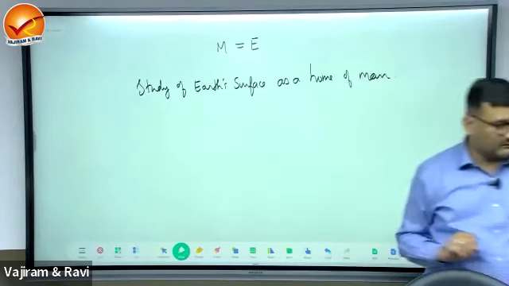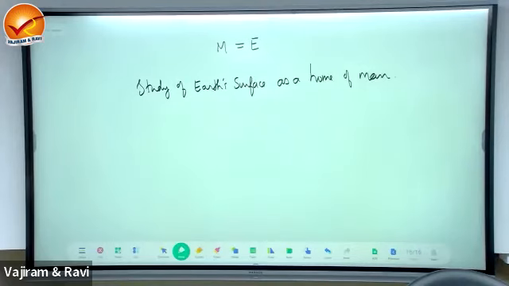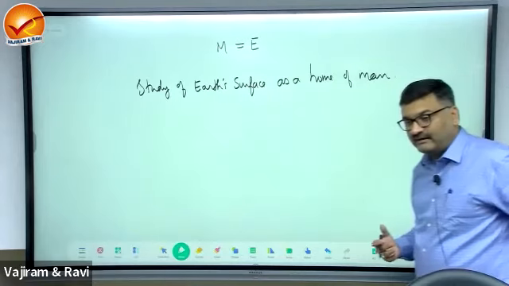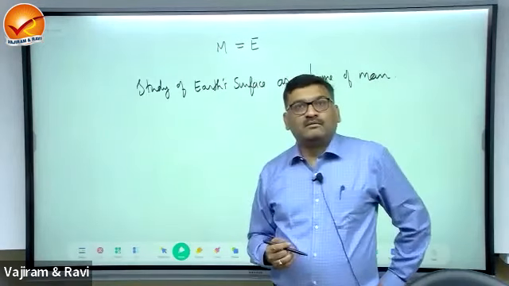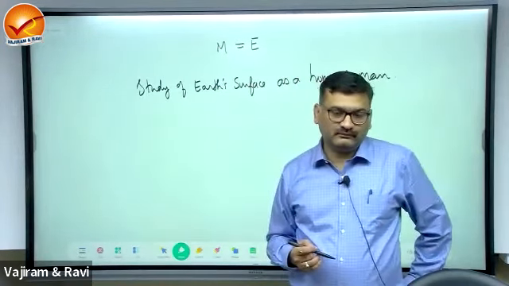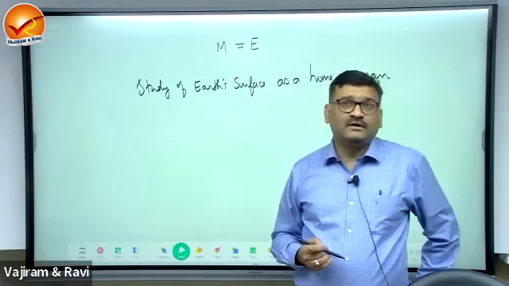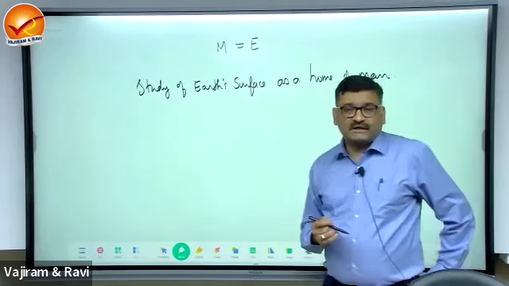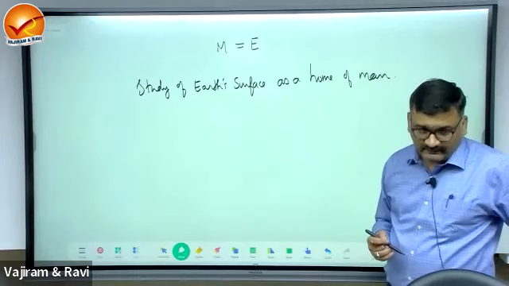The study of, this is the latest one, the study of Earth's surface as a home of man. Study of Earth's surface as a home of man, right?